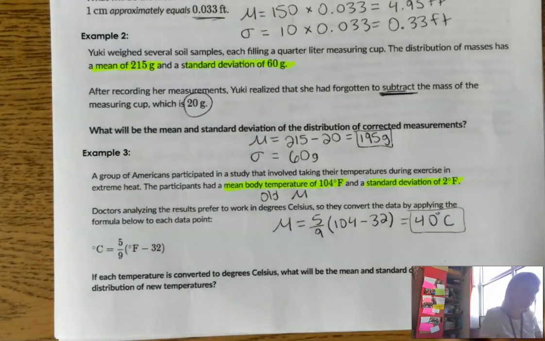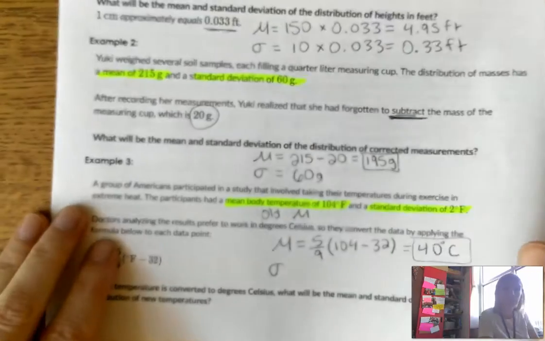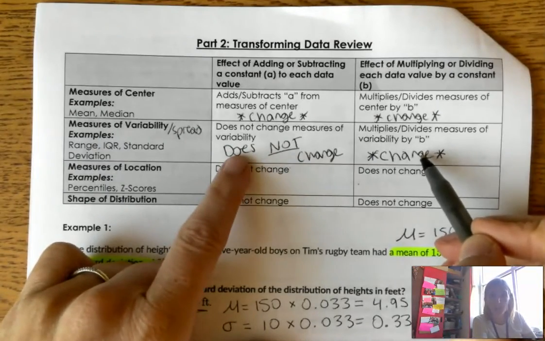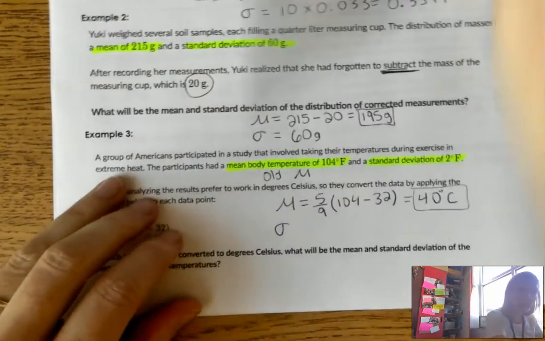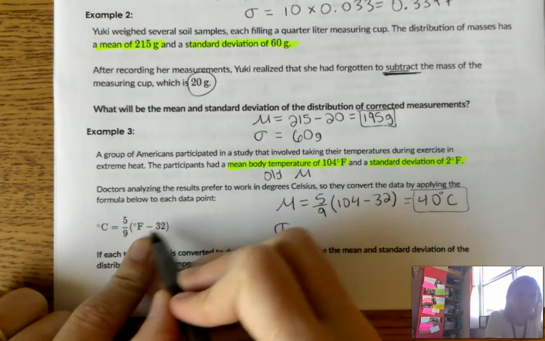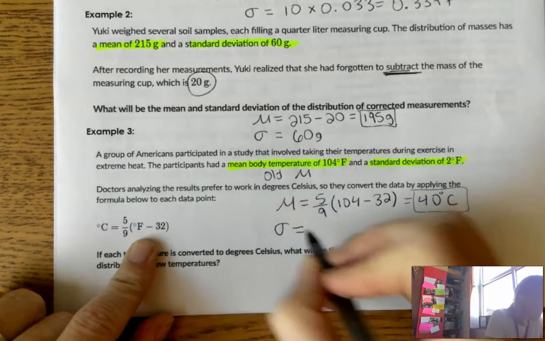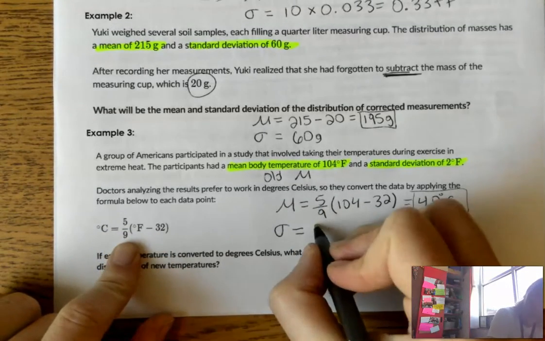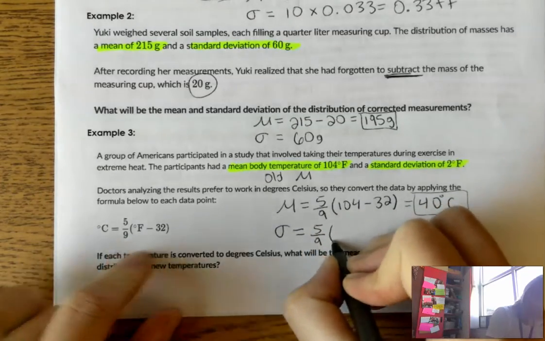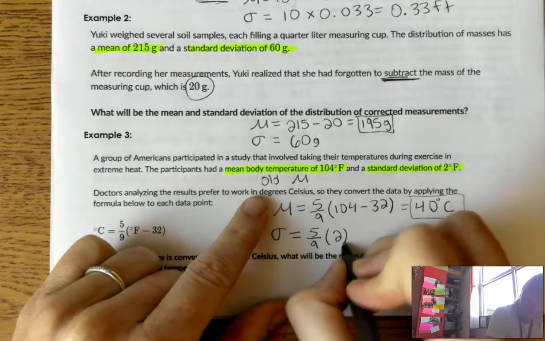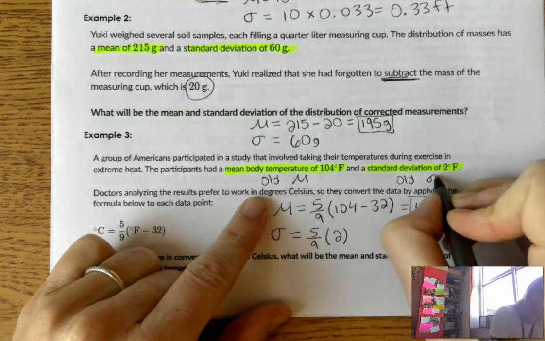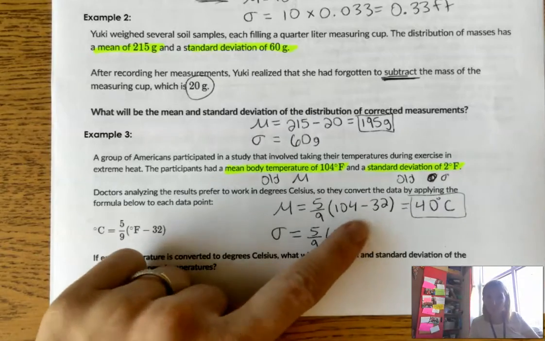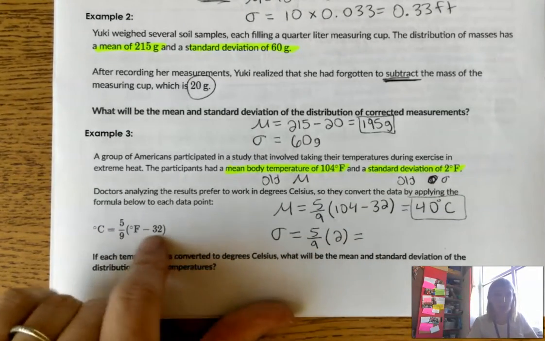All right, my new standard deviation is going to be trickier, because remember, my standard deviation only changes with multiplication and division. It does not change with adding or subtracting. So I need to look back at this and say the subtraction is not going to affect my conversion, because standard deviation does not change with subtraction. So the only thing I'm going to do is the multiplication piece of the formula. So I'm going to do 5 over 9 times my old standard deviation of 2. So this is my old sigma, my old standard deviation. It looks like a weird 6, sigma. I don't do the subtraction part because standard deviation doesn't change with addition or subtraction.